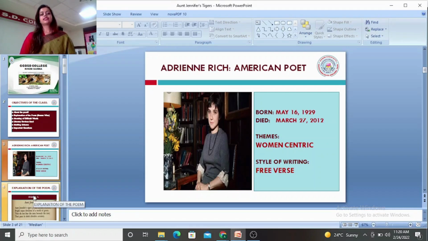So let's start discussing the poem stanza-wise. This poem is divided into 3 stanzas, and we will see the meaning of the difficult words along with the symbolic significance, because this poem is replete with literary devices.